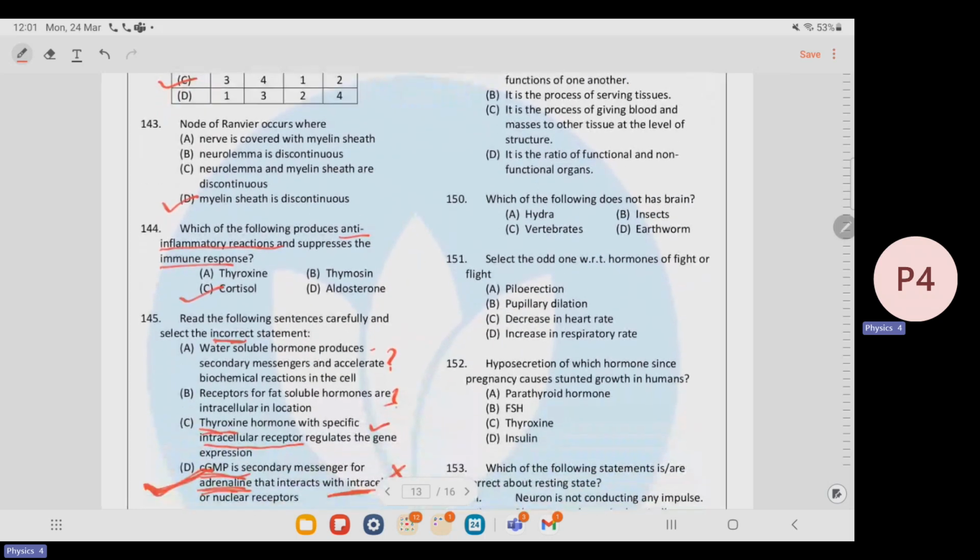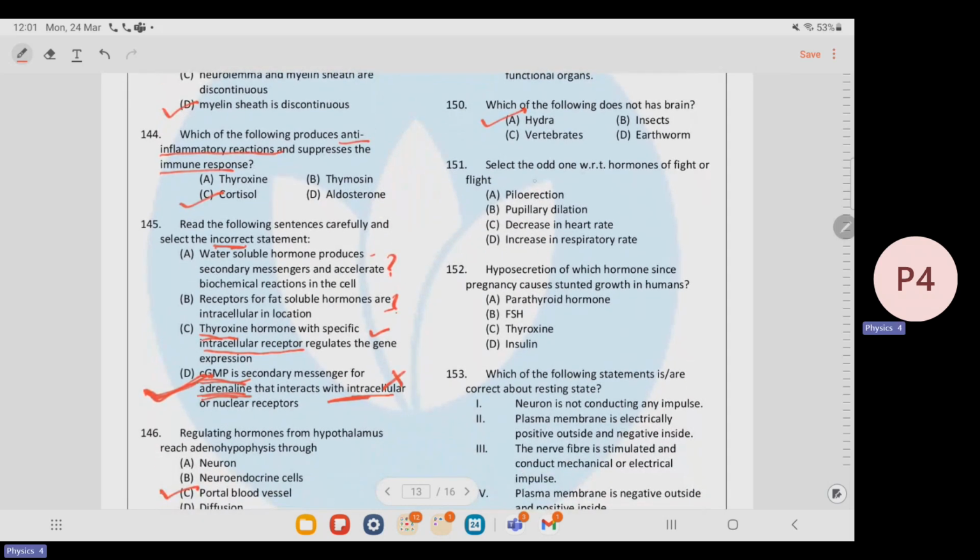Which of the following does not have a brain? The answer is Hydra. Select the odd one with respect to hormones of fight or flight. Okay, pale erection is seen as an effect of the fight or flight hormone. Pupillary dilation is also seen. Okay, decrease in heart rate is not seen. Increase in respiratory rate is seen. So here the correct option is C.